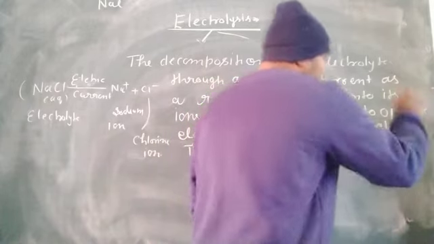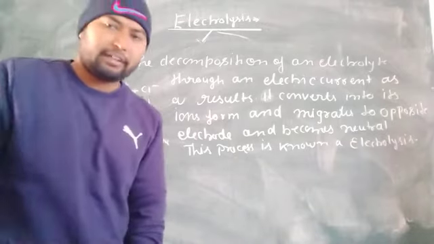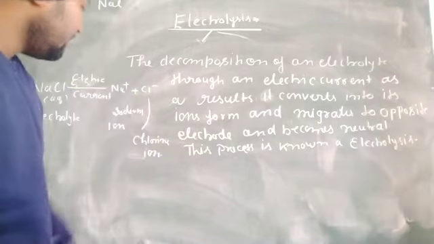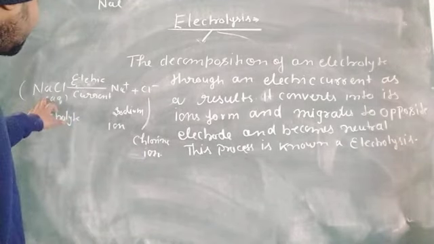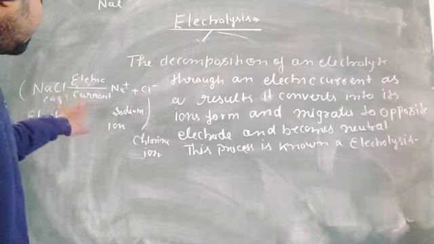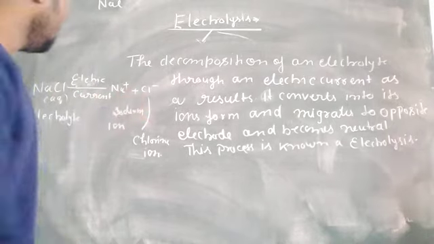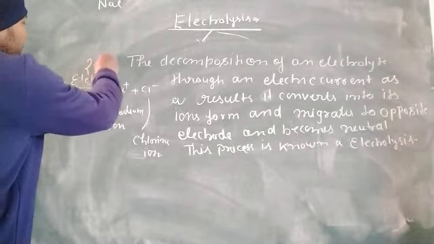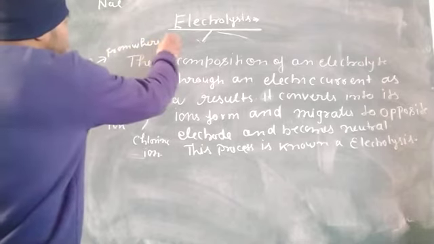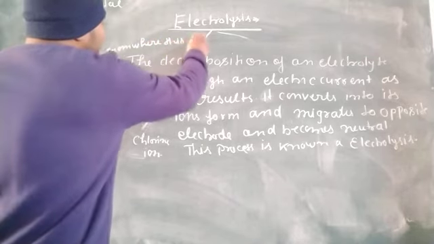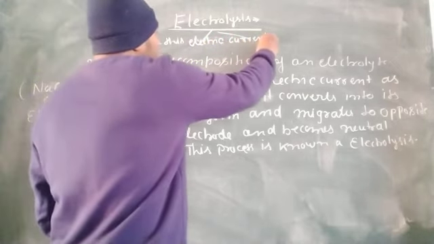Electrolysis. Okay. So, students, now in your mind there are two or three questions. First question, sir, in this example, when you pass electric current through the electrolyte, it will convert into Na plus and Cl minus, which are known as ions. So for your first question, sir, from where did this electric current come?